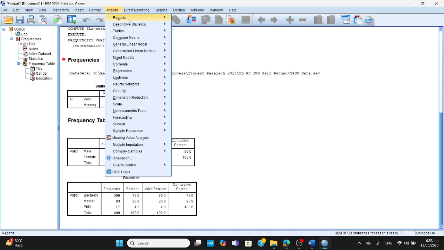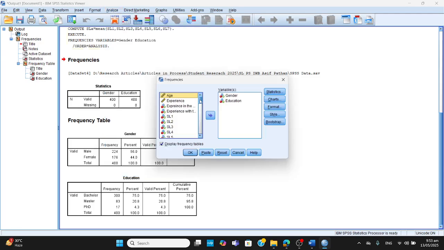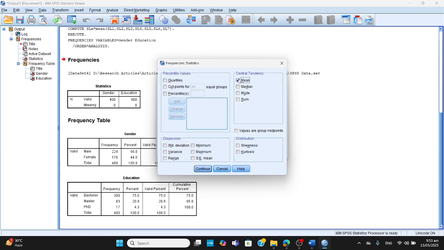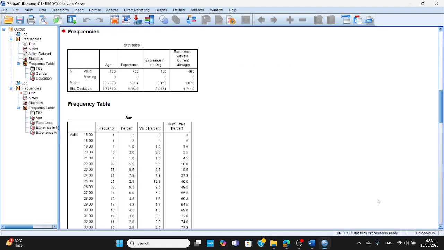Besides this, I've got the other variables. I'll go once more. For example, I'm interested in computing the mean of the variables. I pick these variables again. Now I remove them. There's a reset button. Click remove all. I send age and experience in the current field. Another experience. Now these two I'm not sending because I've already done it. Now I go to statistics and I say that I need the mean and the standard deviation. I can see it here. I need these two values because they are the ones which are mostly required in this study.